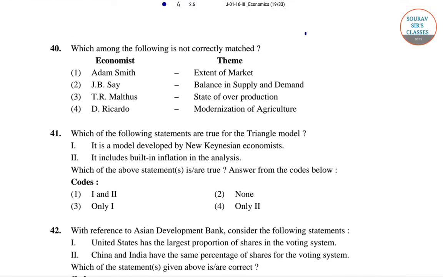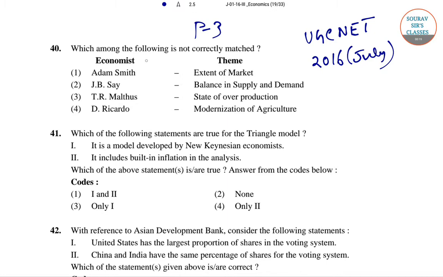So in today's video we'll go to the UGC NET 2016 July paper. We were solving paper number 3. In today's video we'll start with question number 40, where we have to match the economist with the theme.